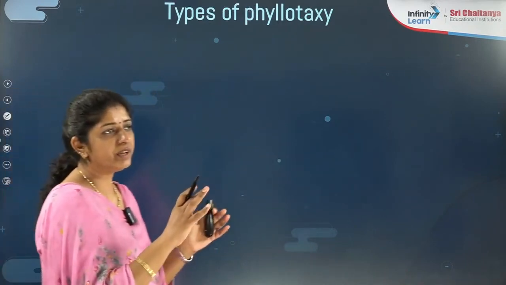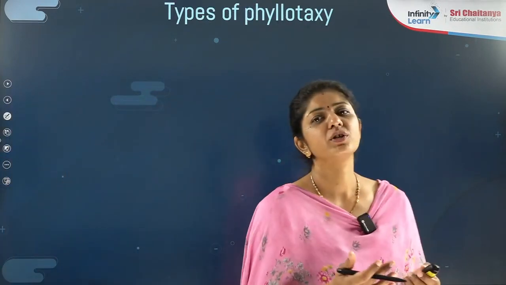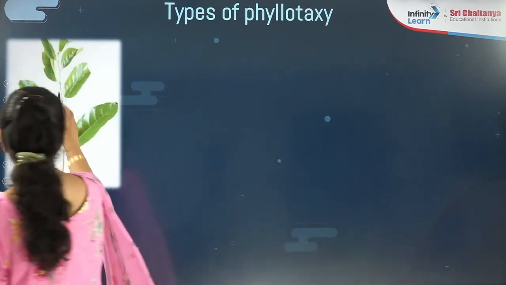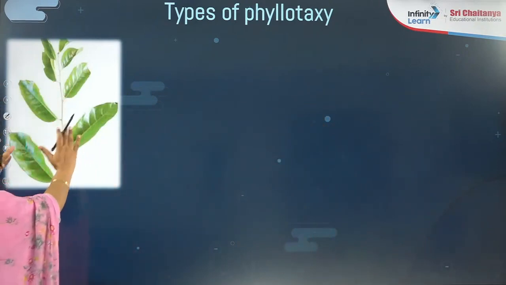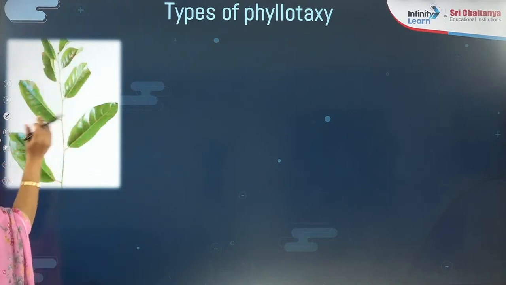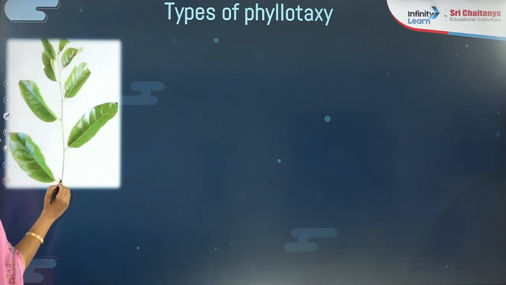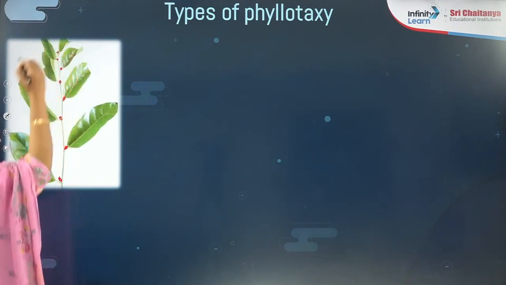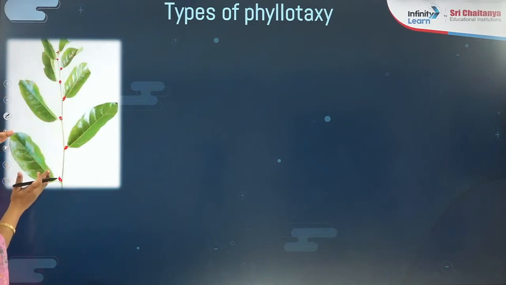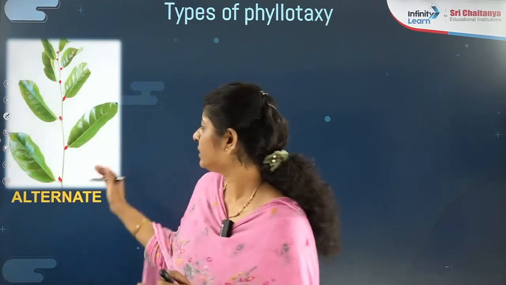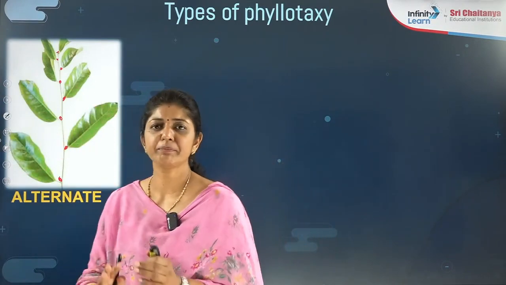See the diagrams very carefully, the pictures very carefully. I hope even this concept is going to be very clear. Let's take the first one. Can you see this is the main axis, right? And don't think these are the leaflets now. This is completely going to be a stem where this is one leaf, this is one leaf. Can I say at its axil what is present? Bud is present. If a bud is present at each leaf, that means this is one complete leaf, right? Don't say this is one complete leaf, because just now you have finished pinnately compound leaf.